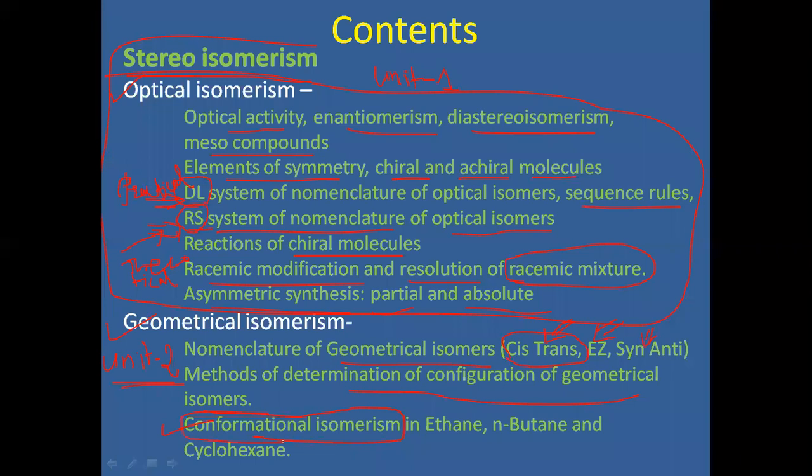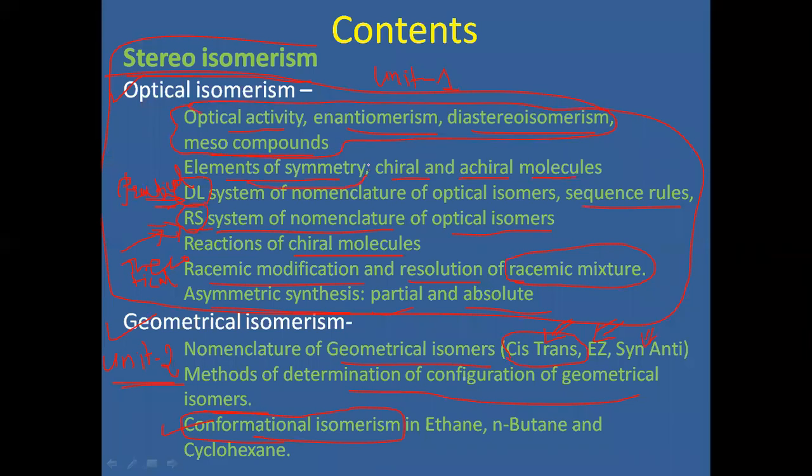This is the whole of unit 1 and unit 2, related to stereochemistry. These are the contents related to stereochemistry. In brief, I will give all the ideas related to stereoisomerism, with this syllabus part. These are the terminologies along with some examples: optical activity, enantiomers, diastereomers, and meso compounds.